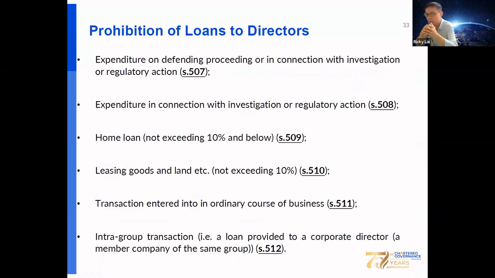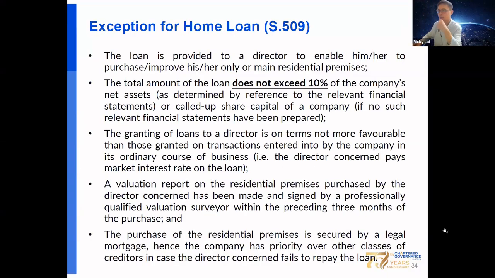Okay, and another example is a home loan that is not more than 10%, and look at the below PowerPoint. Leasing of goods and land is also not more than 10%. Transactions entered into in the ordinary course of business, or intra-group transactions, that is the loan provided to a corporate director that is a member company of the same group.